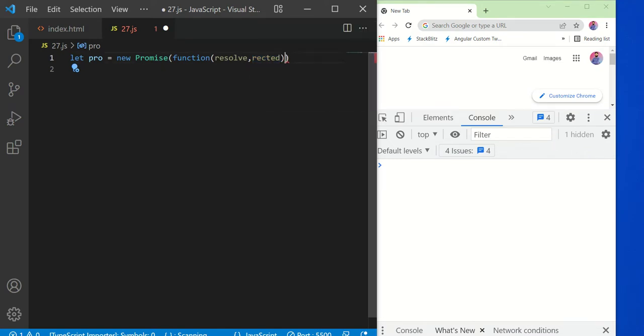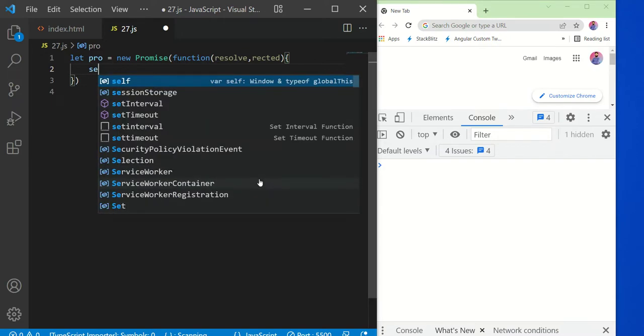Now this is the callback function I am using within the promise. Right now we don't have an API to make an API call. So for doing a mock thing, we will use setTimeout. Because, as we know, an API will also take some time, so since we can check it with mock data, we will use setTimeout here.